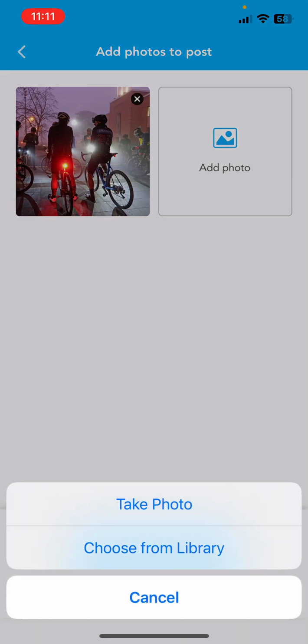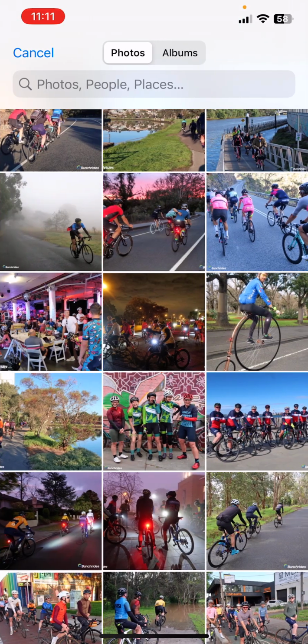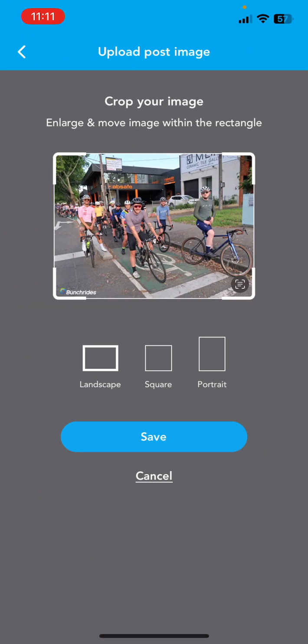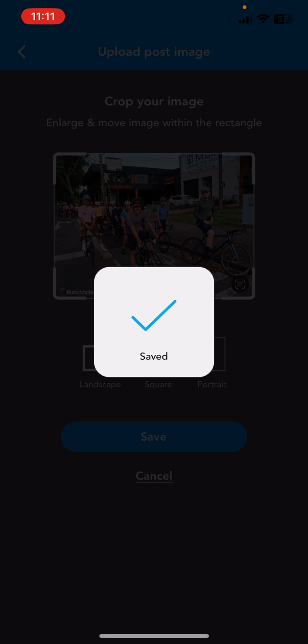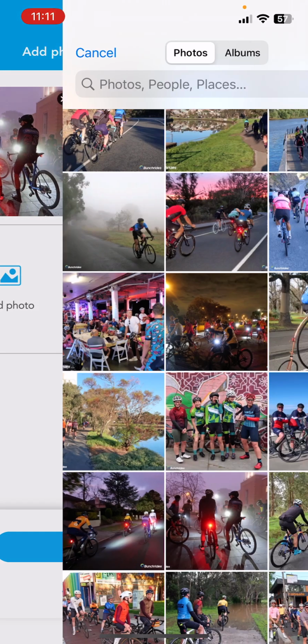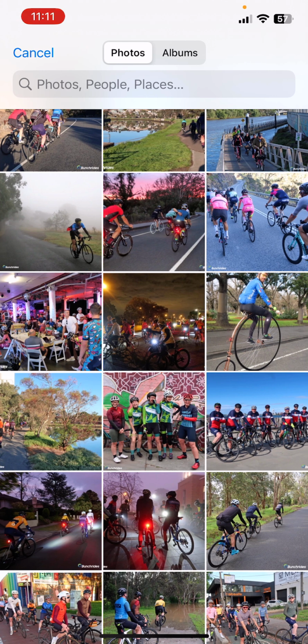and I'm just going to go through and now add a few more images. I actually quite like this process, and we'll go through there and go, okay, which ones? I'll add this one here. This was actually the Peddler Local Loops ride. Actually, that's a map ride there. Just going to save that one. And I'll just keep going through, repeating the process. Add another photo, choose from library, and there's unlimited photos you can add.